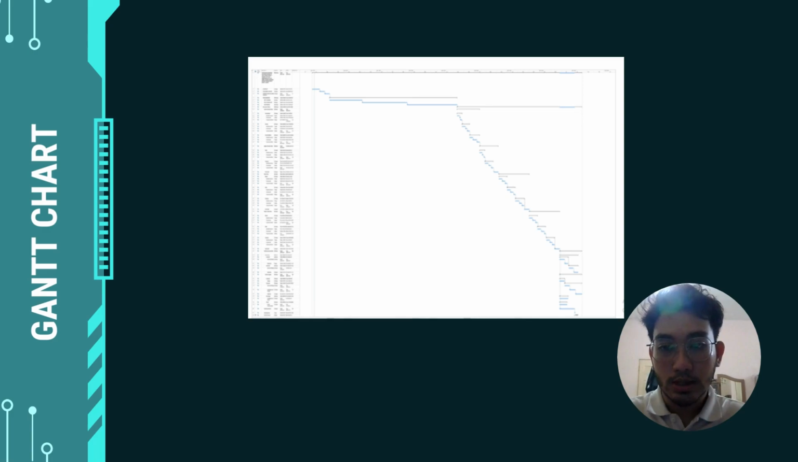And this is the Gantt chart. Okay, for project scheduling, I calculate 540 days for construction, pre and post.